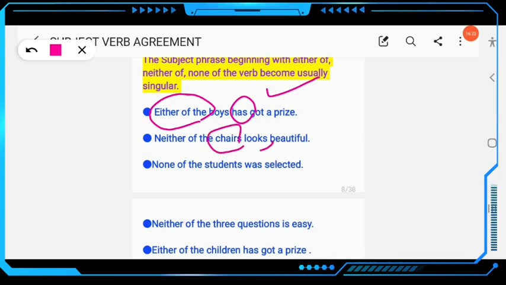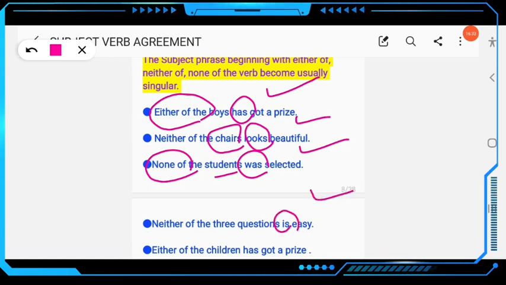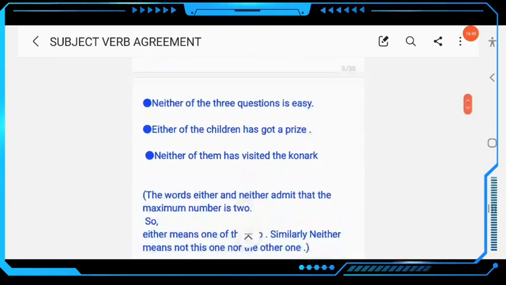Neither of the chairs looks beautiful. None of the students, okay, none of the students was selected. Neither of the three questions is easy, okay, singular. Either of the children has got a prize, okay, and you know here the verb will be singular. Either of the children has got a prize, okay. Then next example here,